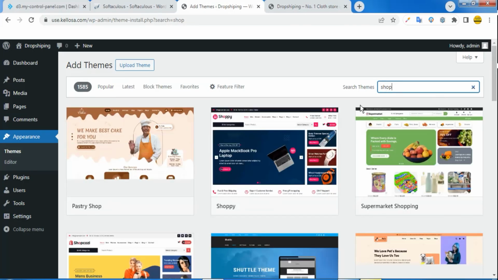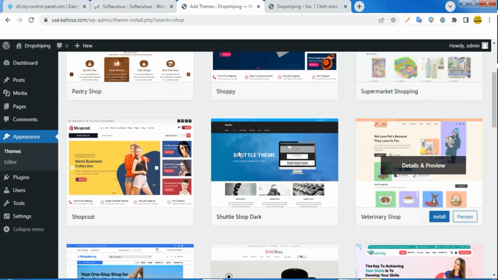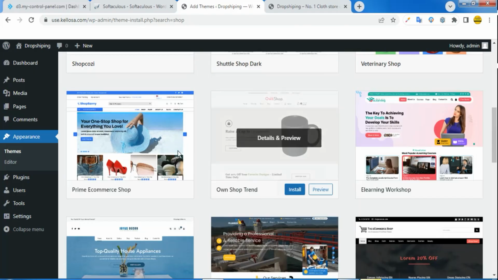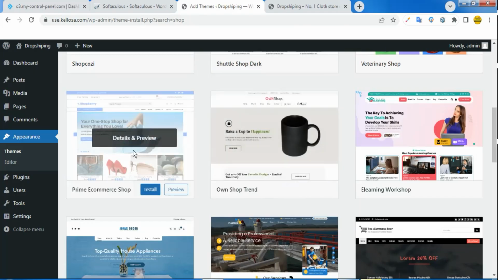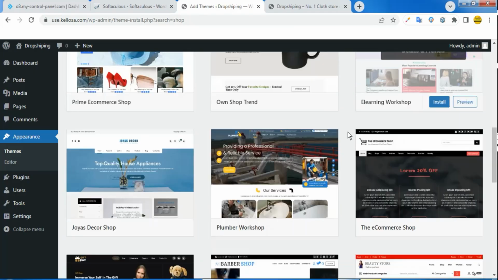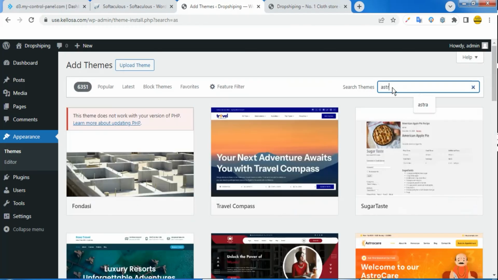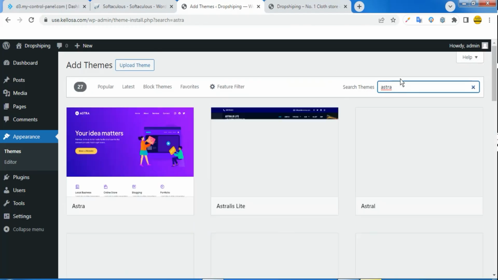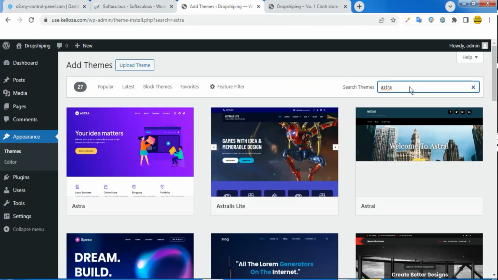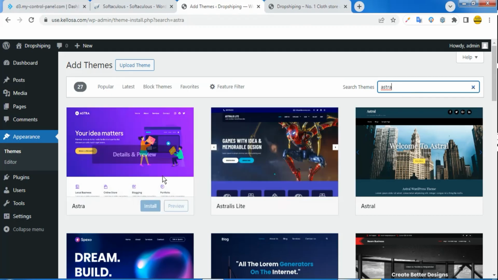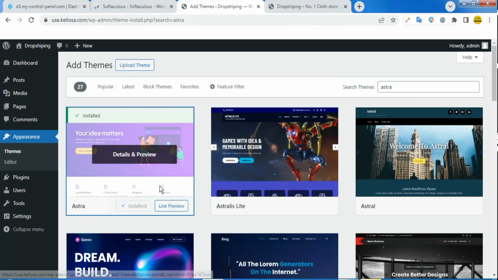Under shop, you will see different layouts of what your website can look like. If I choose this, our website is going to be just like this. If I choose this, it's going to be just like this. But for this tutorial, we're going to be using a very simple theme that will make our work much easier. So I'm going to search for Astra, and under that, I will simply go ahead and install.